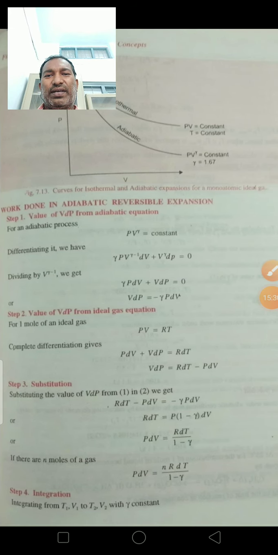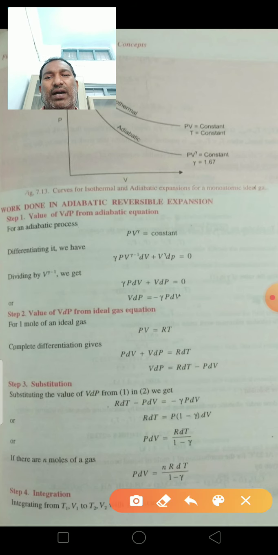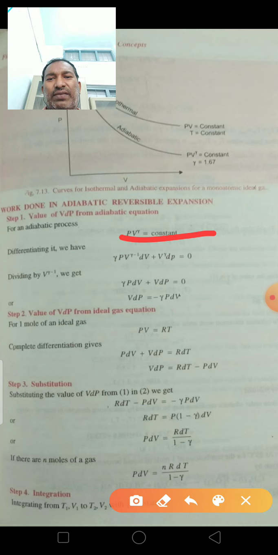Next, work done in adiabatic reversible expansion. Step 1: the value of V dP from adiabatic expansion. For the adiabatic process PV gamma is equal to constant. Differentiating it, we have gamma P V to the power of gamma minus 1 dV plus V gamma dP.